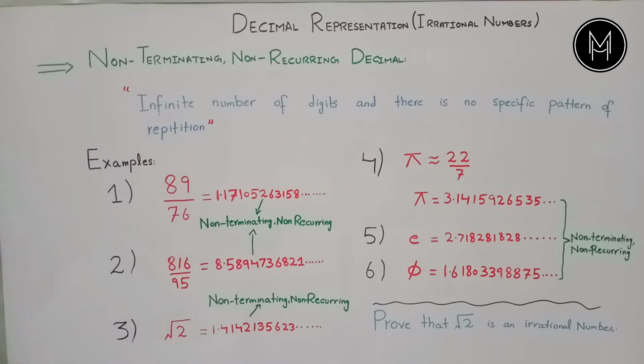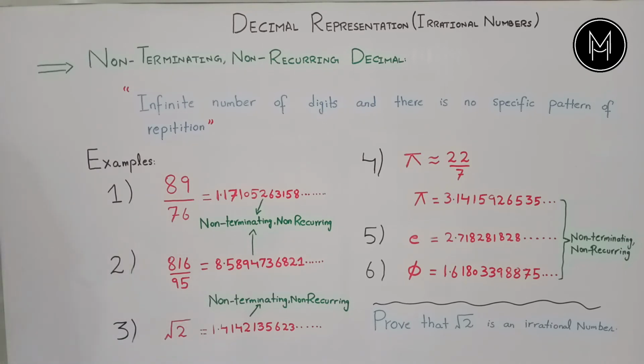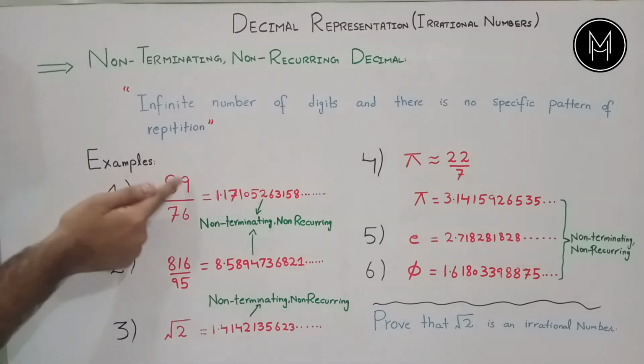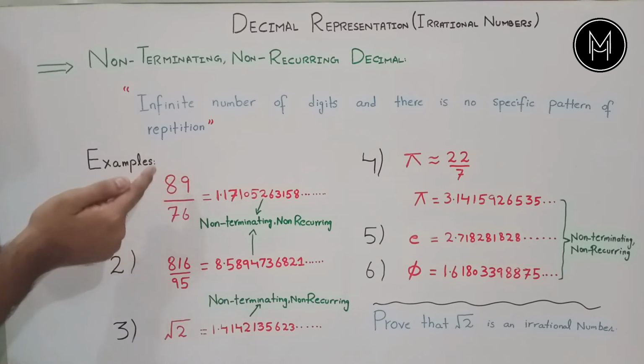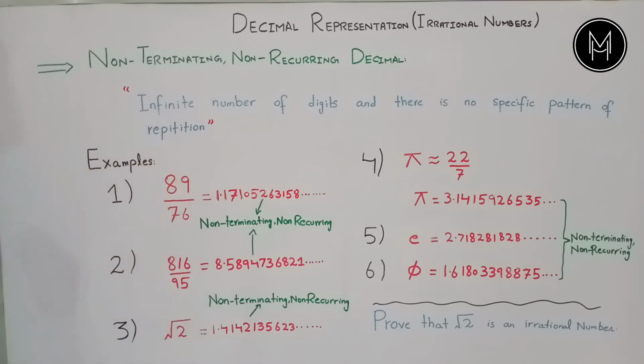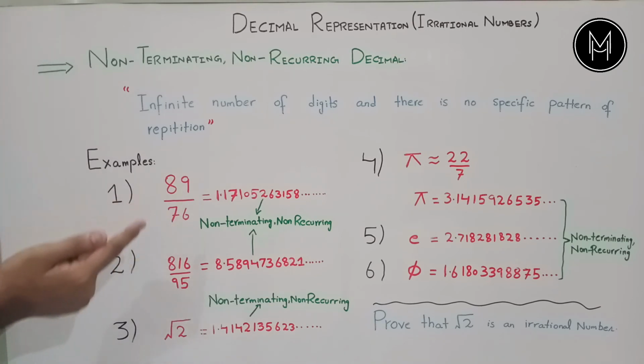Now let's take some examples of decimal representation of irrational numbers, meaning some examples of non-terminating, non-recurring decimals. First of all, let's say we have a number 89 by 76. We can see that this number is fulfilling both conditions of a rational number: both values in the numerator and denominator should be members of integers, and the value in the denominator should not equal 0. Should it be a rational number?